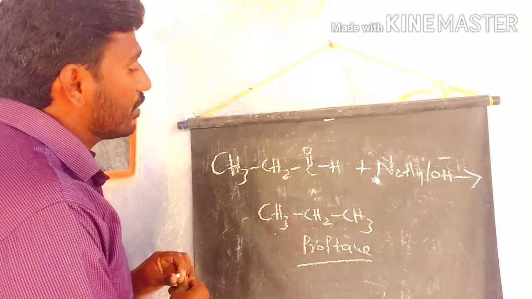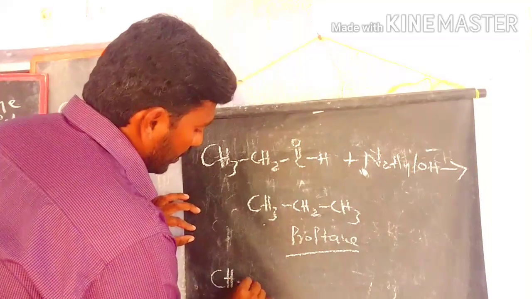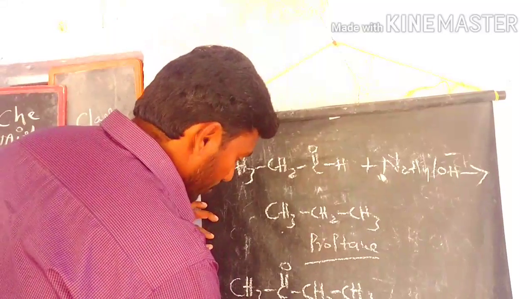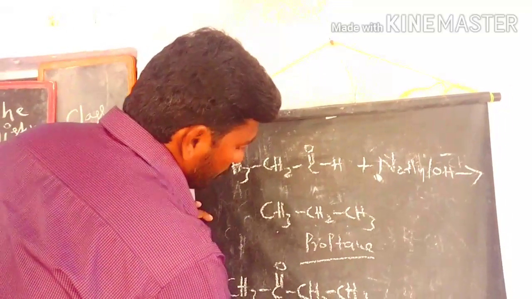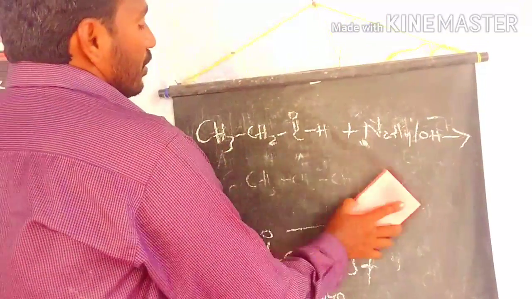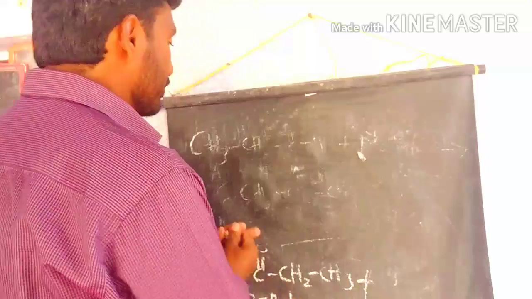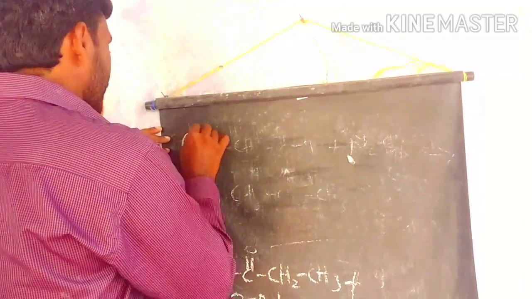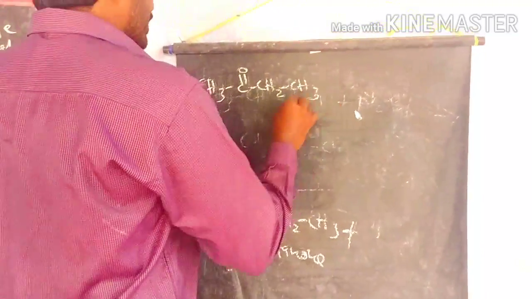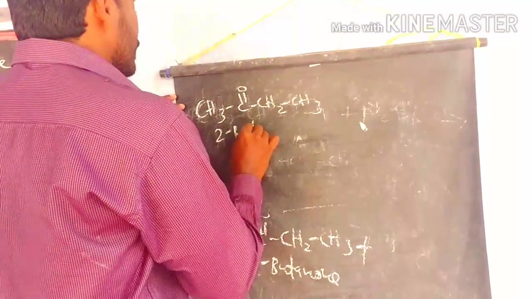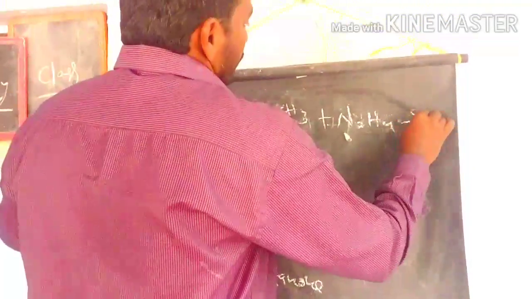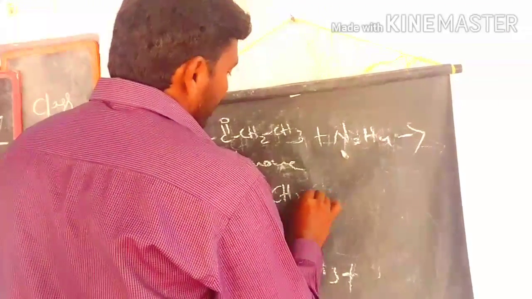For example, if you take a substituted ketone, this is 2-butanone. Here we write 2-butanone. The 2-butanone involved in the reduction process under the Wolff-Kishner reagent gives butane as the product.